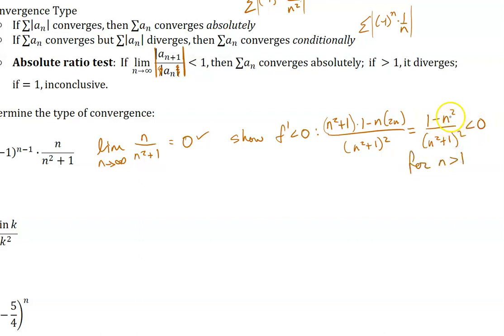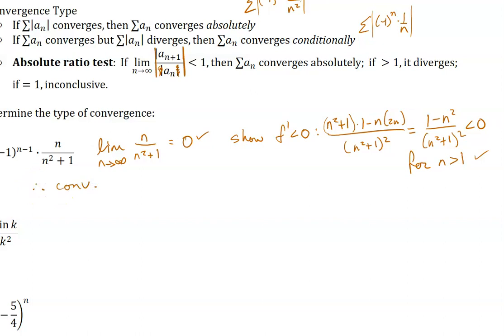And since the denominator is always positive, this has to be less than 0 for n greater than 1. As soon as n gets bigger than 1, we start subtracting a bigger number than 1, so we have a negative. So it is decreasing, meaning that, or you could do the n plus 1th term is less than the nth term, that would also show decreasing. Either way, we have convergence based on those two things. So therefore, it does converge.